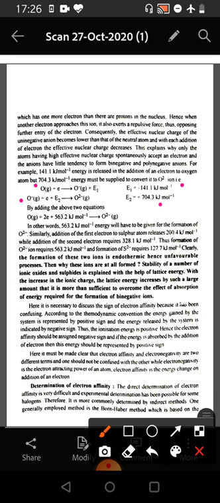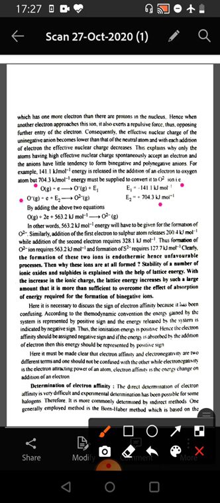So, if we consider both the equations, we see that overall 563.2 kilojoules per mole energy has to be supplied in order for the oxygen atom to gain 2 electrons to form a binegative anion. In other words, 563.2 kilojoules per mole energy will have to be given for the formation of the oxide 2 minus. Similarly, addition of the first electron to a sulfur atom releases 200.4 kilojoules per mole, while addition of the second electron requires 328.1 kilojoules per mole.